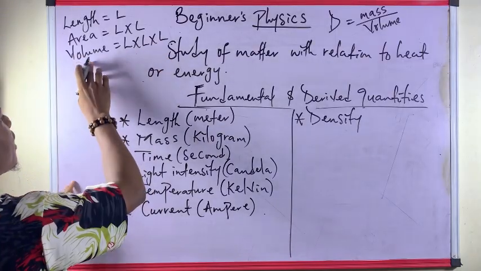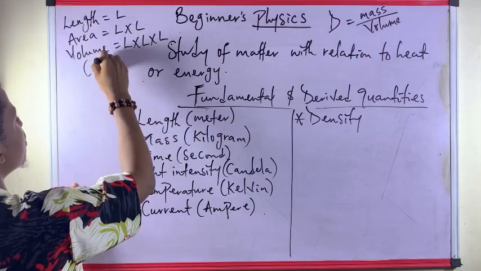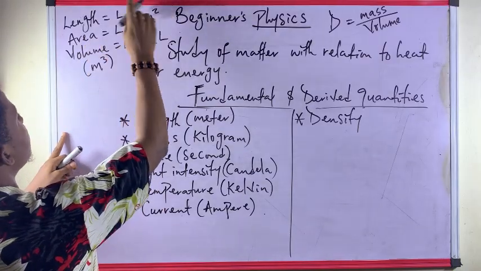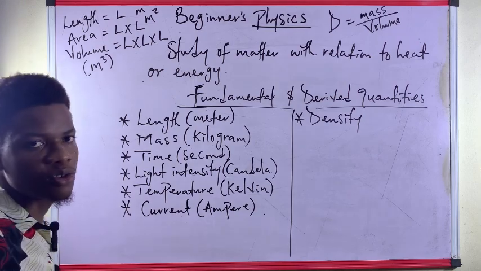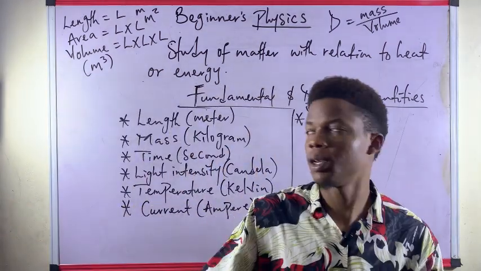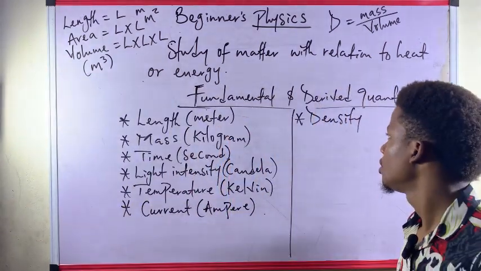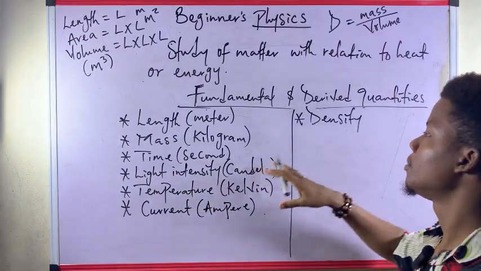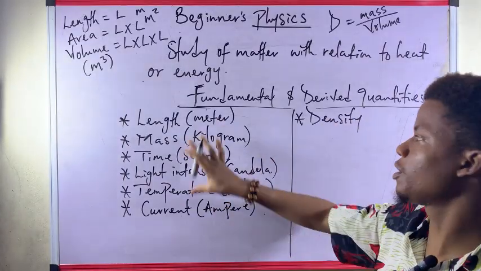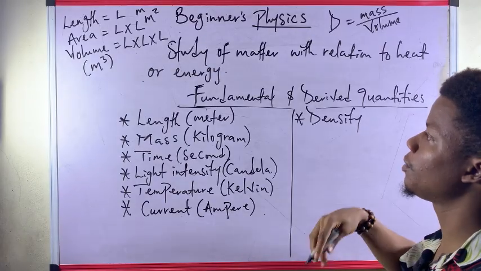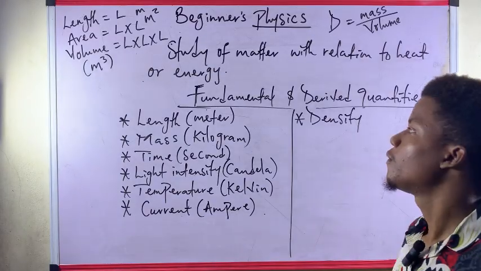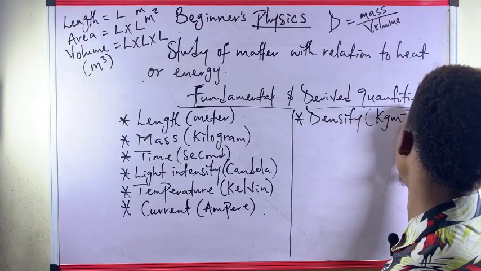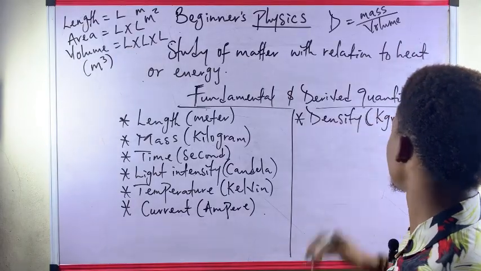Thereby our unit for volume will be meter cube, area will be meter square, and length will just be meter. You can observe the similarity. So that's why density is a derived quantity gotten from this. The SI unit for density becomes kilogram per meter cube.